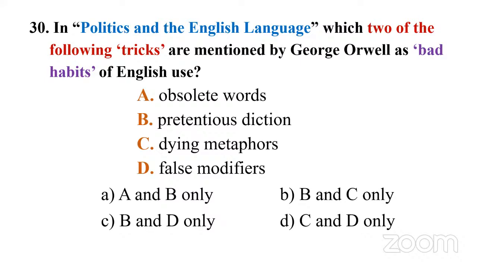Now let's go to the options. Option A and B only, in the sense obsolete words and pretentious diction. Option B and C only. Option C, B and D only. Option D, C and D only. So you have to choose something. Then let's discuss this essay today. Let's go to the answer: option B and C only. Pretentious diction and dying metaphors. If only we had read this previously, it would have been an easy one. But anyway, let's discuss now.